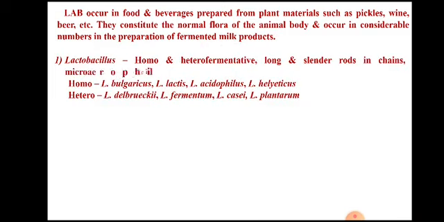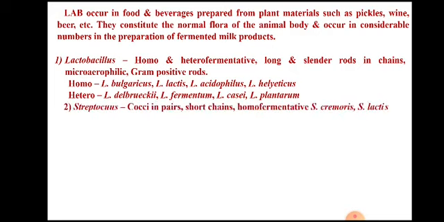So these are Lactobacillus. This is the name of the genus. They may be heterofermentative or homofermentative. They are long and slender rods that occur in chains. They are microaerophilic gram positive rods. All lactic acid bacteria are gram positive. Homofermentative species include Lactobacillus bulgaricus, Lactobacillus lactis, Lactobacillus acidophilus, Lactobacillus helveticus. Heterofermenters are Lactobacillus delbrueckii, Lactobacillus fermentum, Lactobacillus casei and Lactobacillus plantarum.